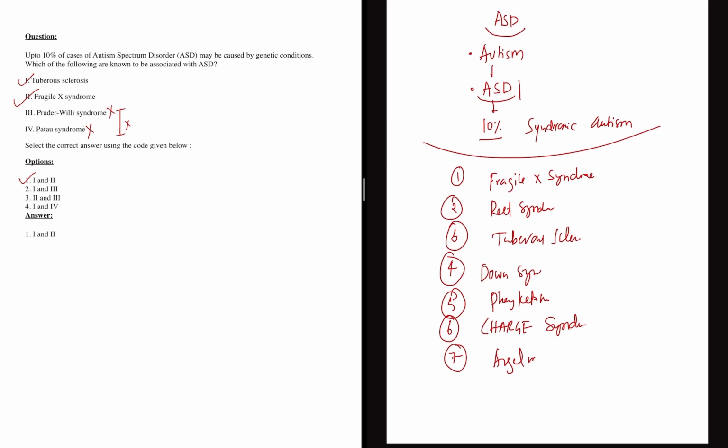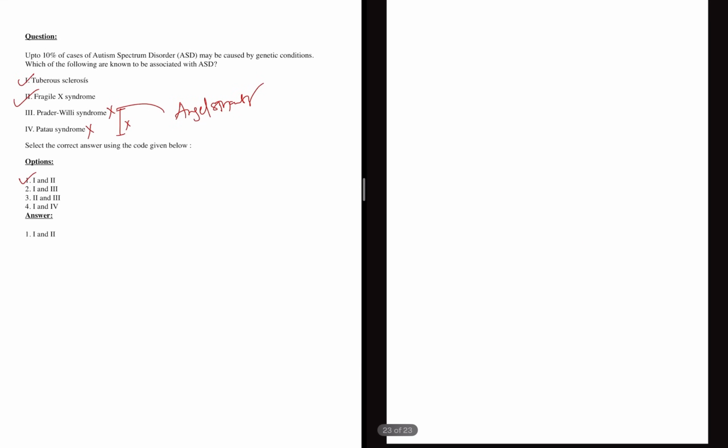Yes, Angelman syndrome. It is not Prader-Willi. Angelman syndrome is associated with autism. This is important. We have Joubert syndrome, and the final one is Timothy syndrome. These are the 9 syndromes which are given in Nelson. Okay, so these are autism or autistic spectrum disorder associated syndromes. Right? Let's go to the next question.